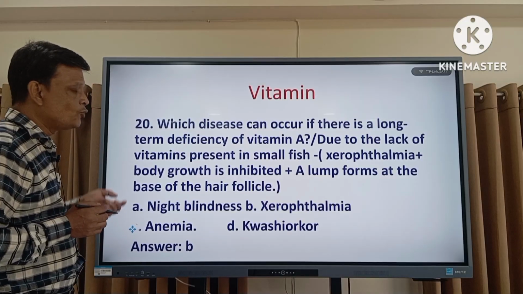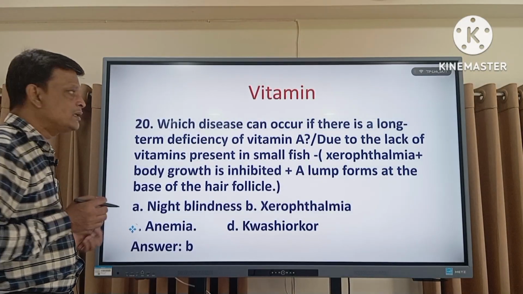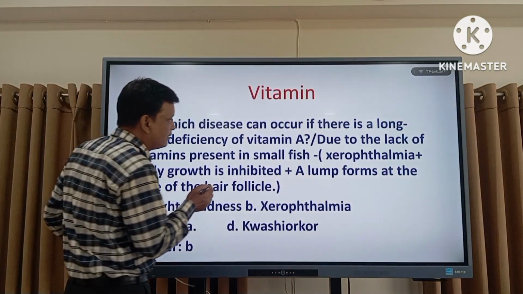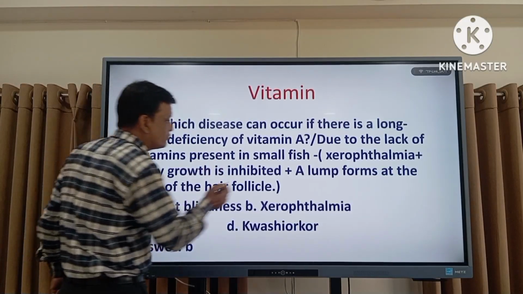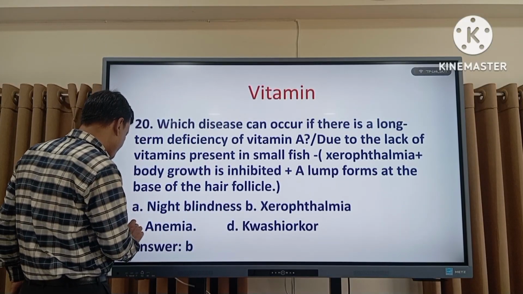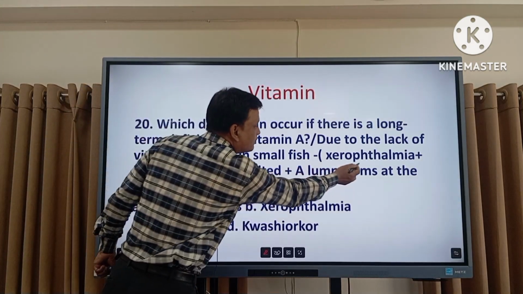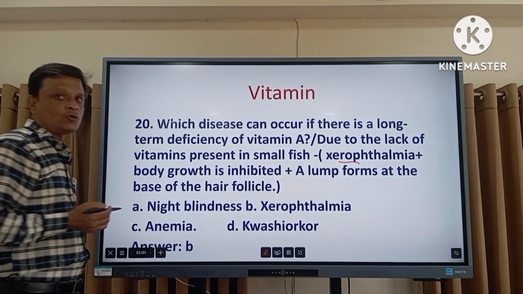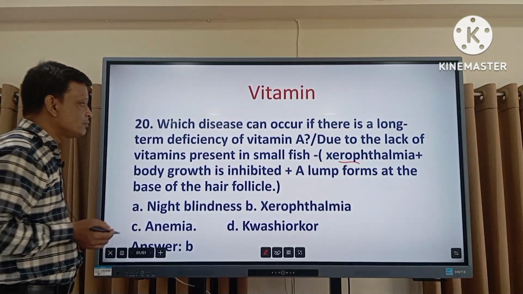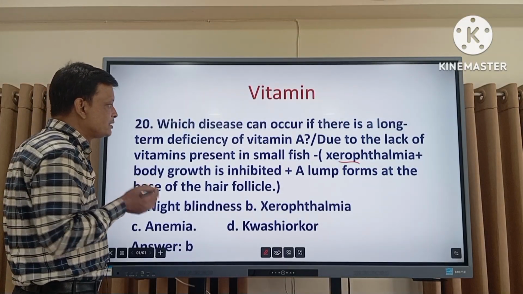Xerophthalmia is a disease which occurs due to the severe deficiency of vitamin A. So the right answer is xerophthalmia.